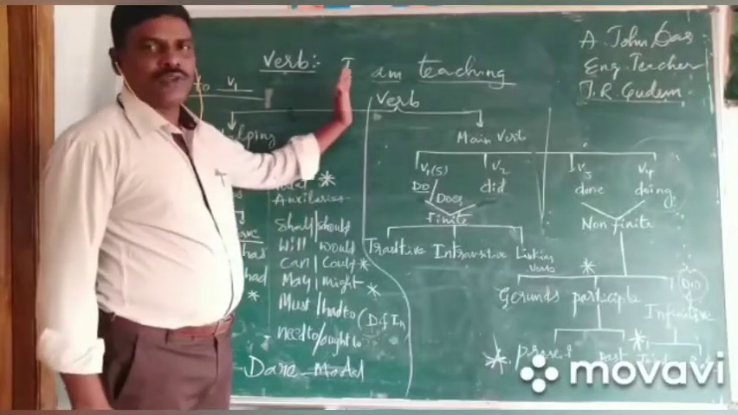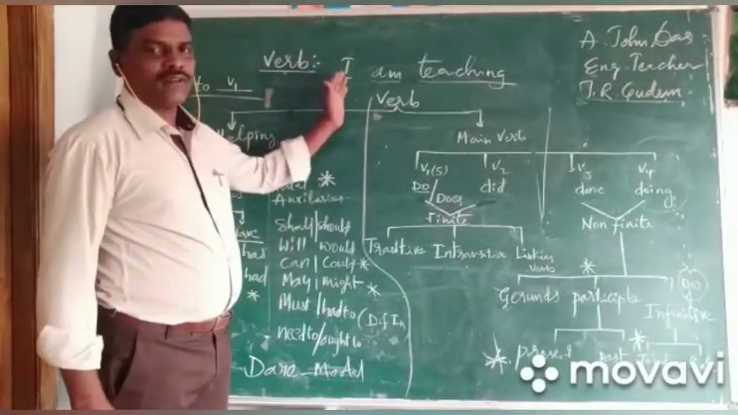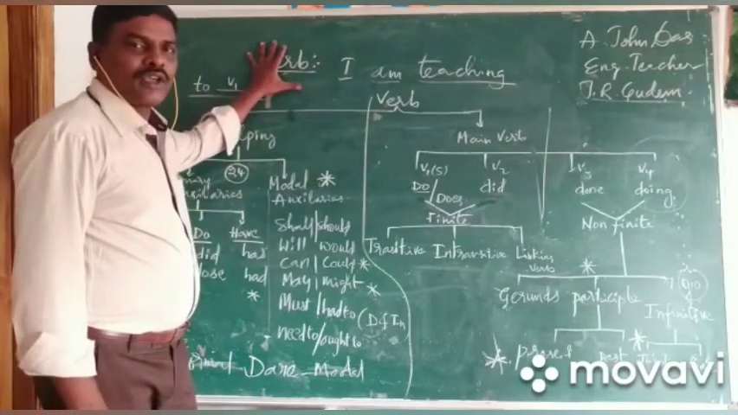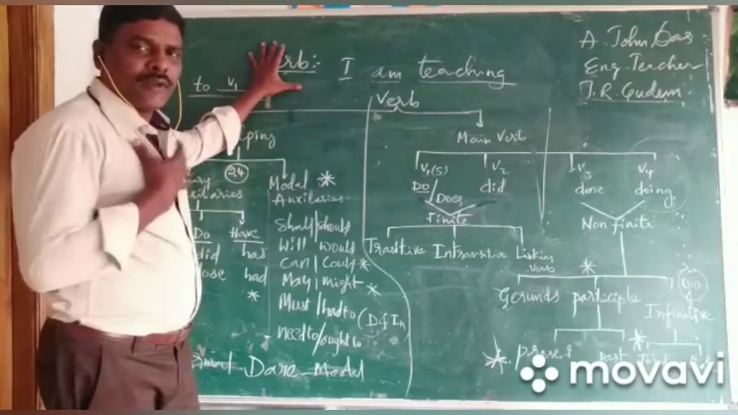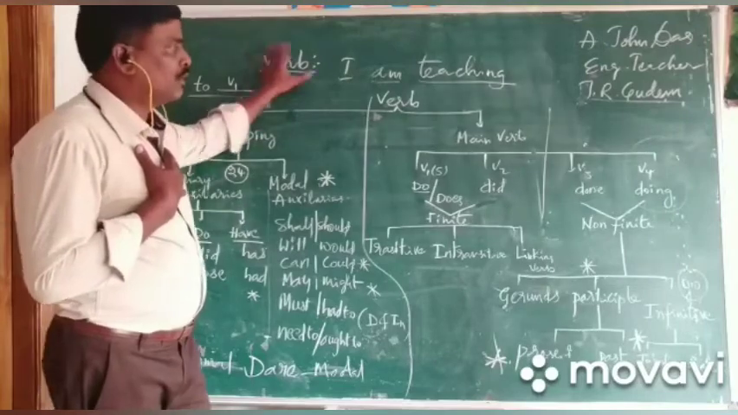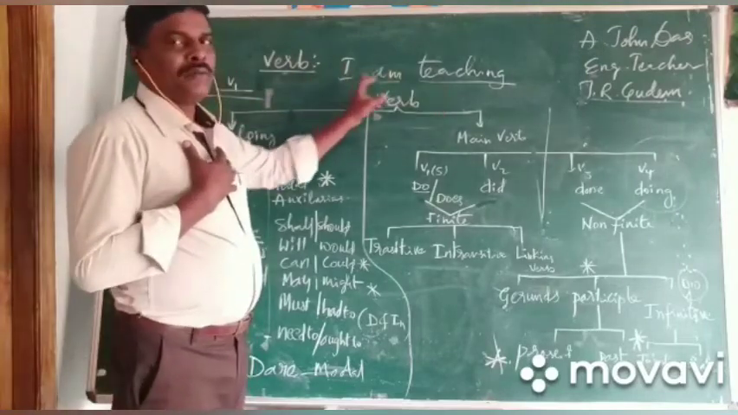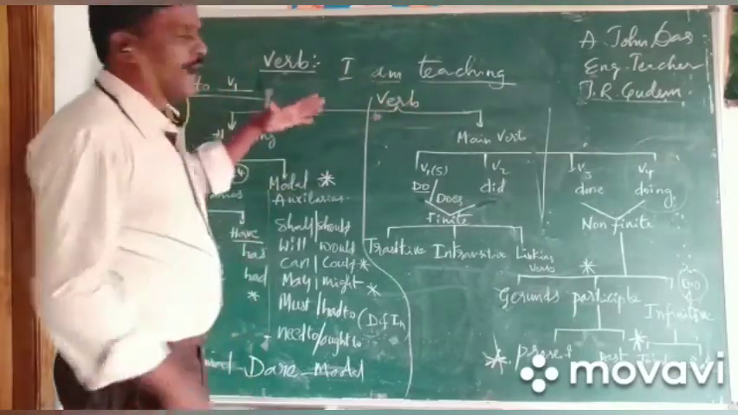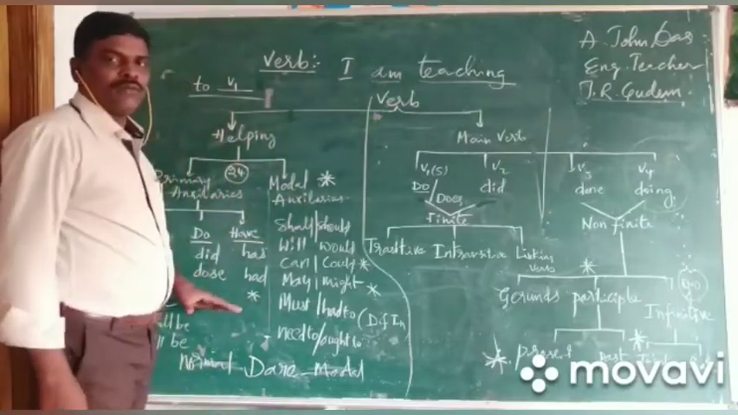How the noun is doing. For those things, this verb is looking after. Okay. What am I doing now? Teaching. I am teaching. So this is the action. What am I doing now?